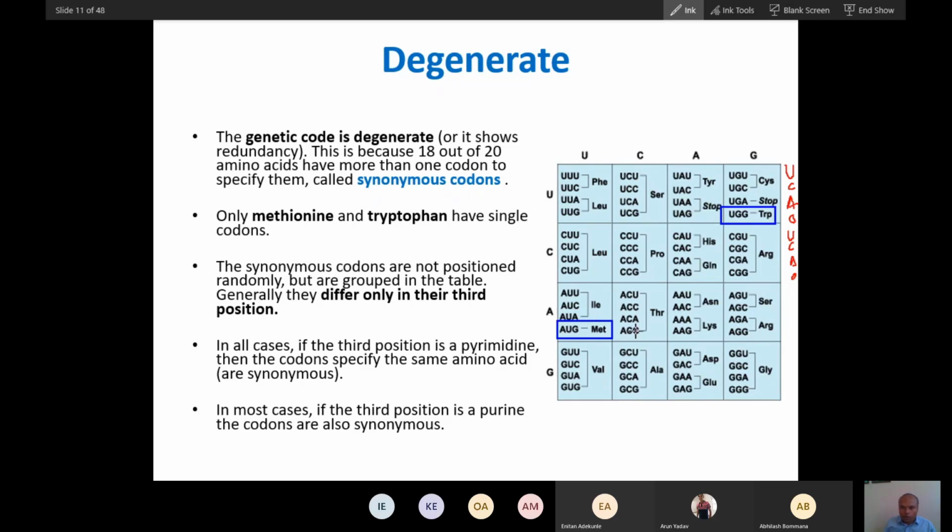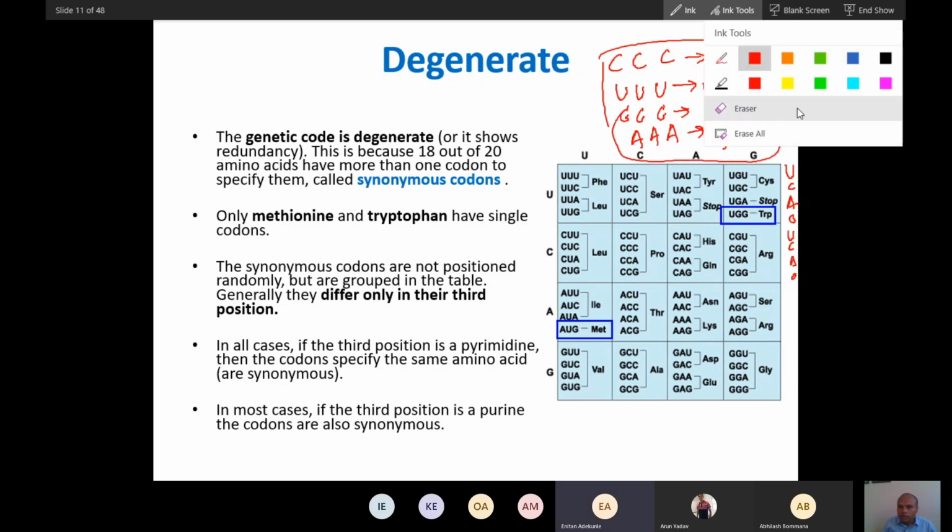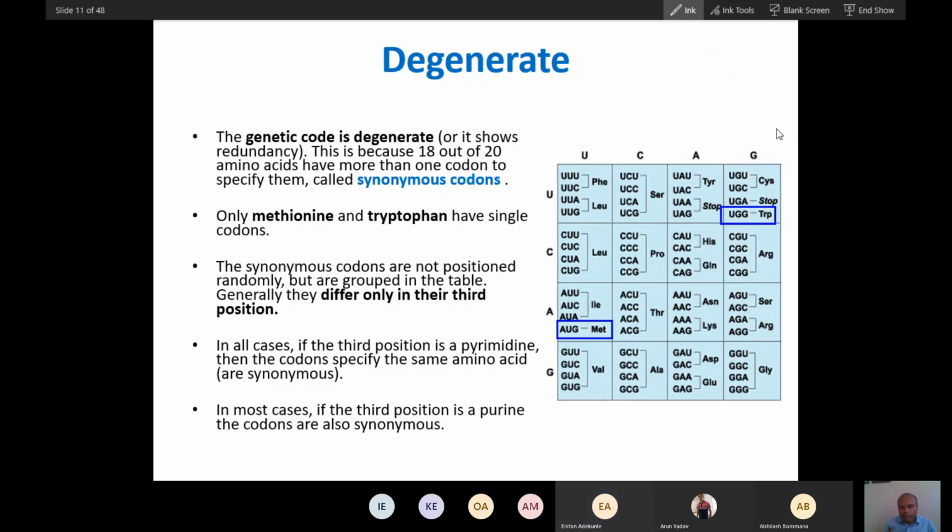Just remember 4 codons only. CCC is proline, UUU is phenylalanine, GGG is glycine, and AAA is lysine. That is sufficient for the timing. At least remember these 4.